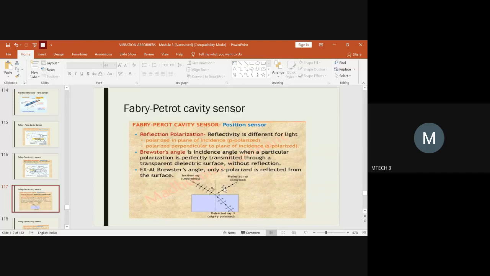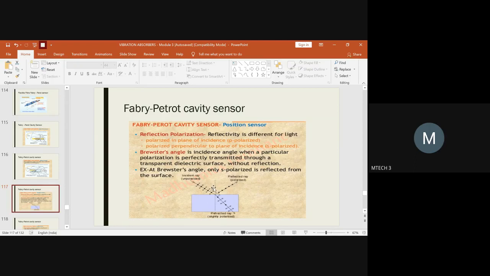After that, you should know only one term, which is Brewster's angle. So what is Brewster's angle? Brewster's angle is the incident angle at which a particular polarization is perfectly transmitted through a transparent dielectric surface without any reflection. So if you have a dielectric surface and an incident light which passes through and gets reflected back in another plane which is not the incident ray plane, then it gets slightly polarized.